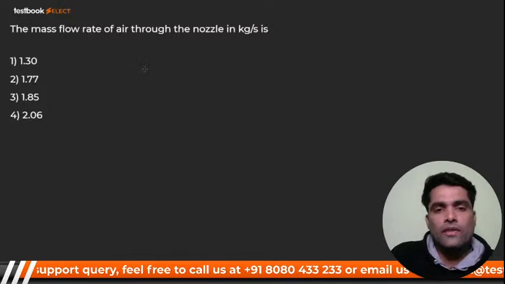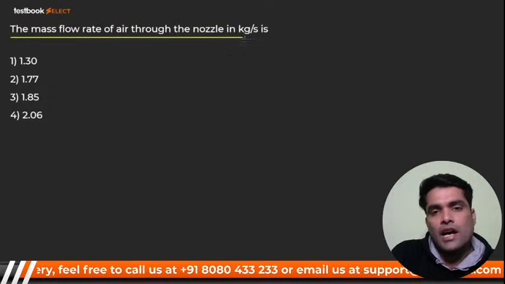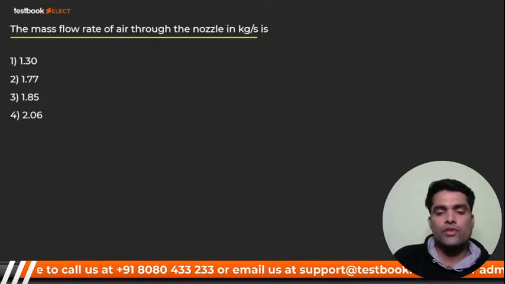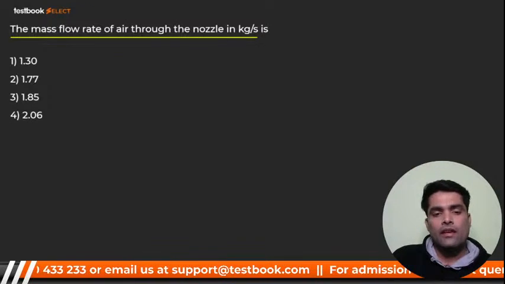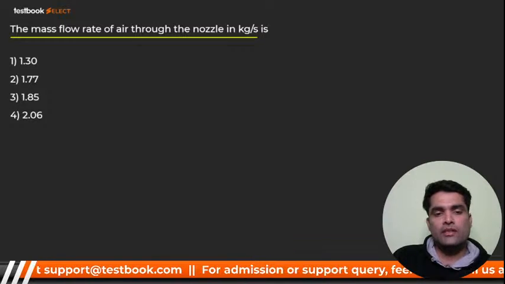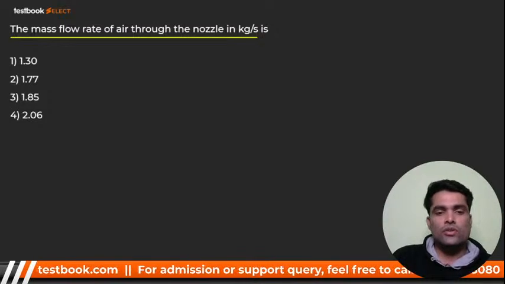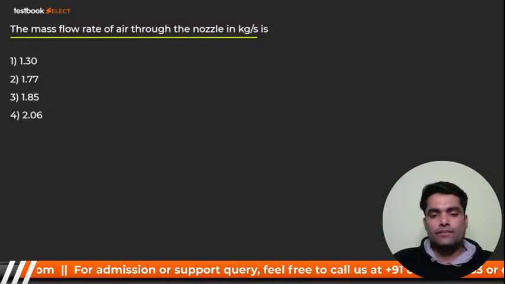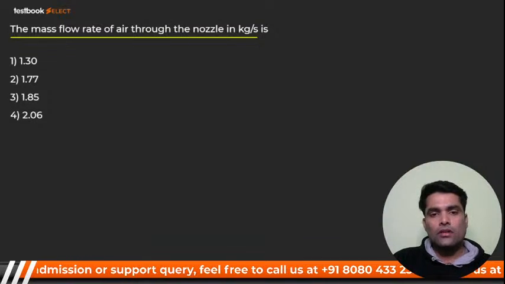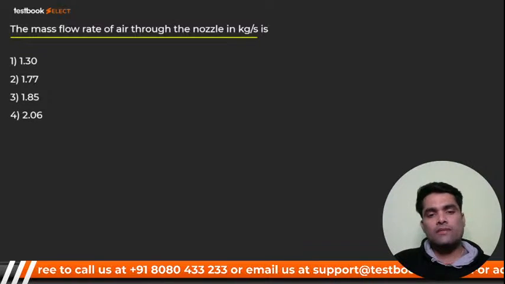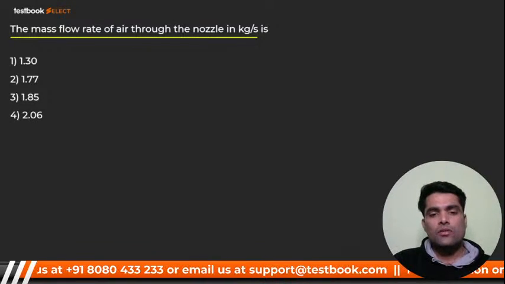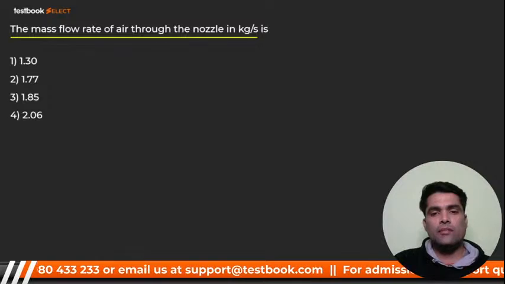The mass flow rate of air through the nozzle in kg per second. Mass flow rate. Same question, the question continues from the previous one. Mass flow rate of air in kg per second, my dear. Right? So you know that. What has been asked now? The mass flow rate through the nozzle has been asked, right? So my dear, you know that mass flow rate is nothing but rho AV.